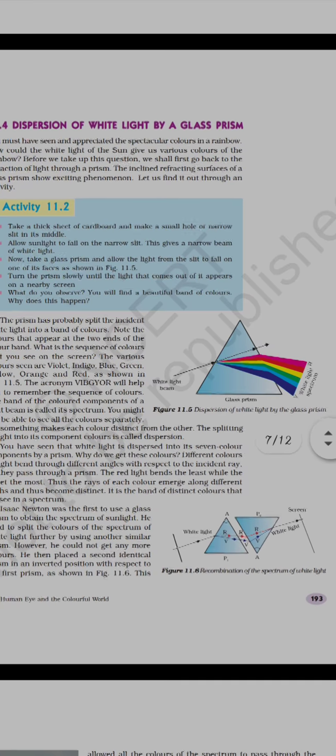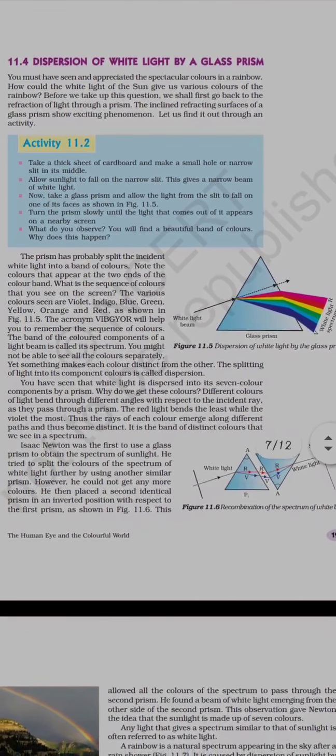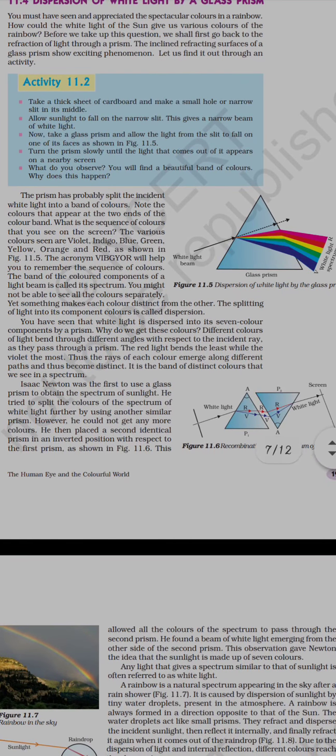These 7 components of dispersion are taken as VIBGYOR, that is violet, indigo, blue, green, yellow, orange, and red. These are the 7 colors which can also be seen in a rainbow, because it is one of the applications of this phenomenon itself. By dispersion we can see the rainbow in the atmosphere.